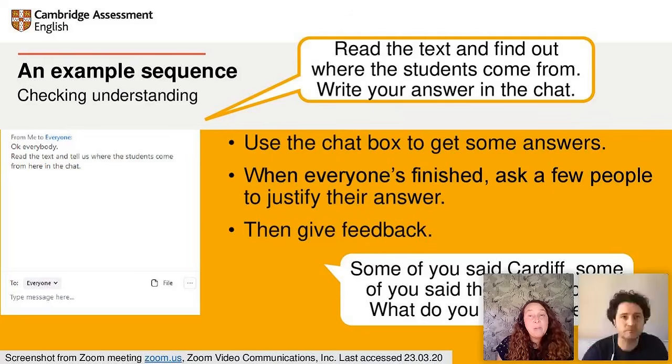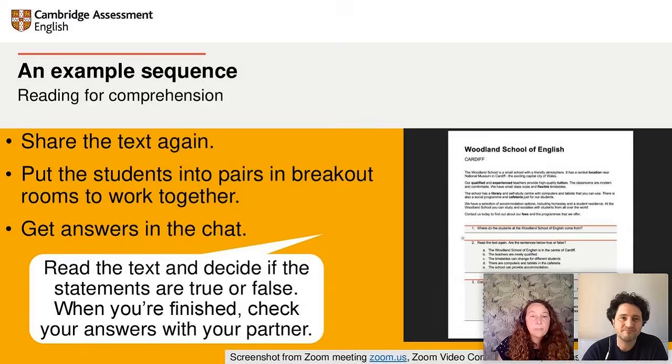And again, you may need to remember to remind students to mute and unmute their microphones at this point. As they get used to the platform, they'll remember to do this on their own. But when you're getting started, sometimes you have to remind people to turn things on and off. Okay, so you return to the text and you can introduce the next activity.